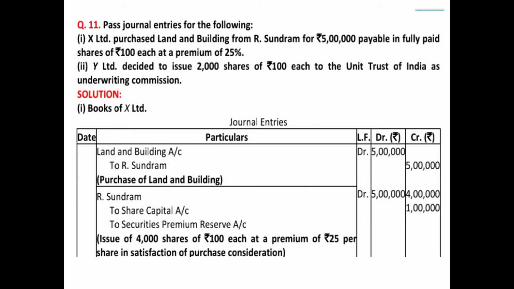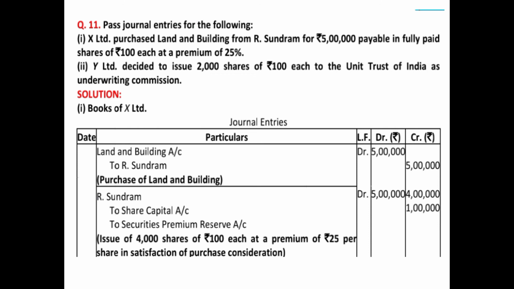That means we are issuing the shares to make the payment to R Sundaram of 5 lakh rupees, and the value of shares will be 100 plus 25%, that means 125. So we have to issue so many shares that the total comes to 5 lakh. That means 5 lakh divided by the per share amount, that is 125. So the number of shares will be 4,000, because if we issue 4,000 shares of 125, we'll be able to compensate the payment of 5 lakh to Mr. Sundaram. So let us discuss the journal entry.